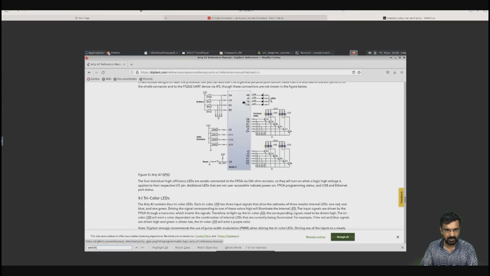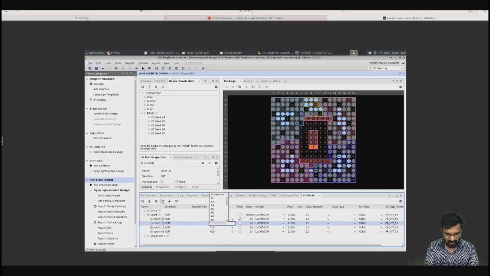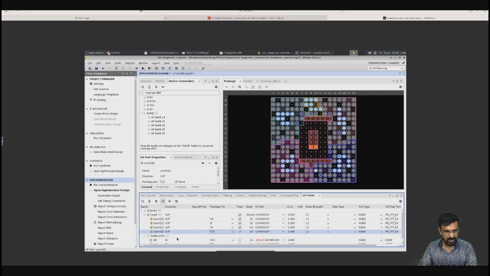H5, J5, T9, T10. Okay, now I have other two scalar ports.